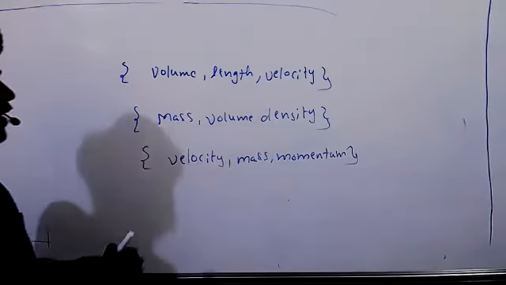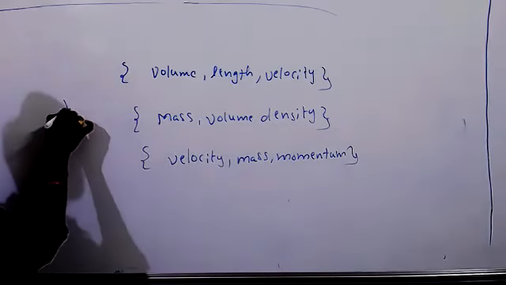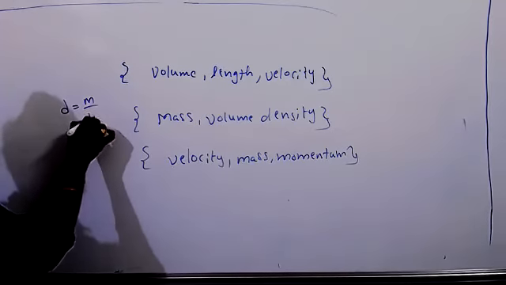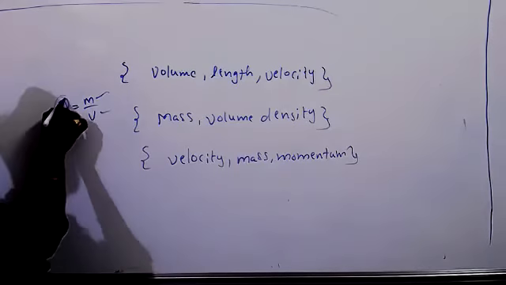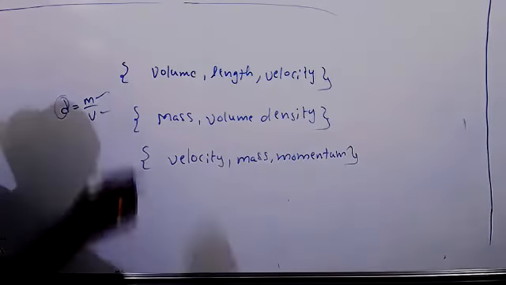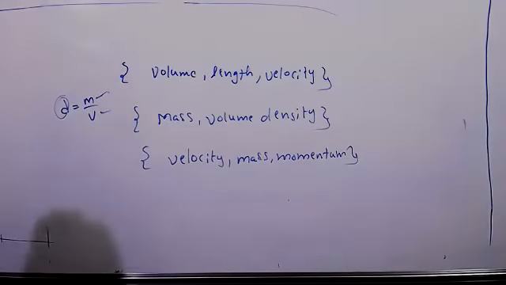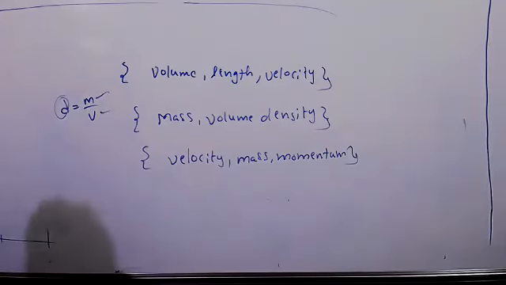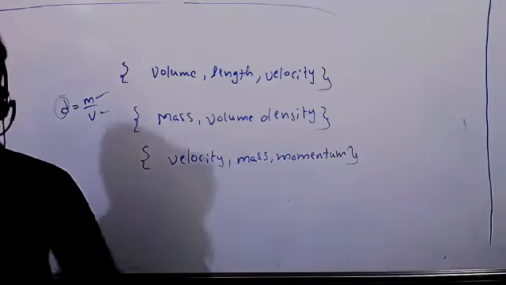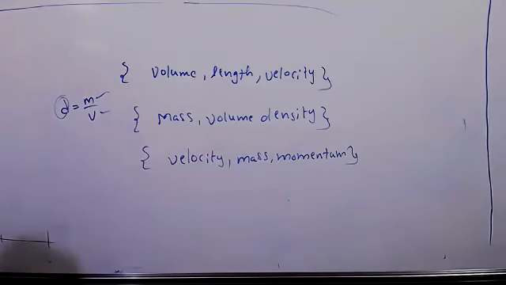But here, what is the formula for density? Density equals mass by volume. So here density will depend on the remaining two quantities, mass will depend on the remaining two quantities, volume will depend on the remaining two quantities. Here also, what is the momentum formula? Mass into velocity. So one quantity depends on the remaining two quantities. Understand clearly? Yes, sir.